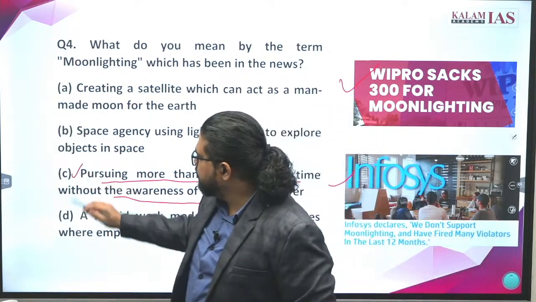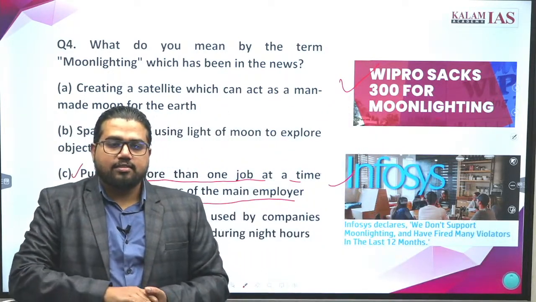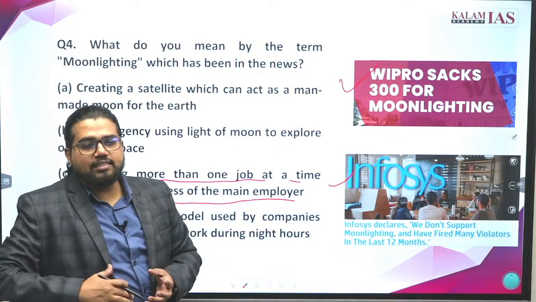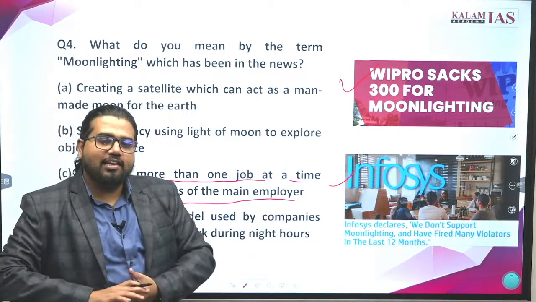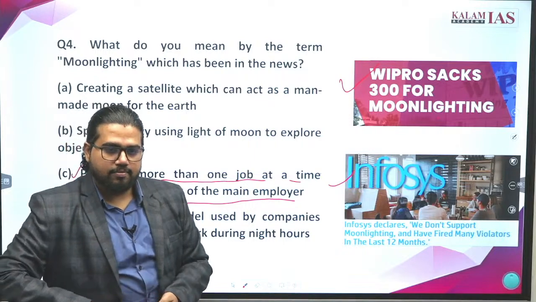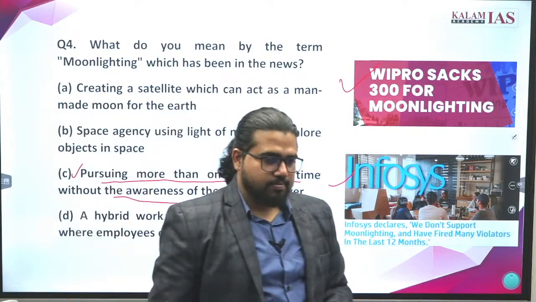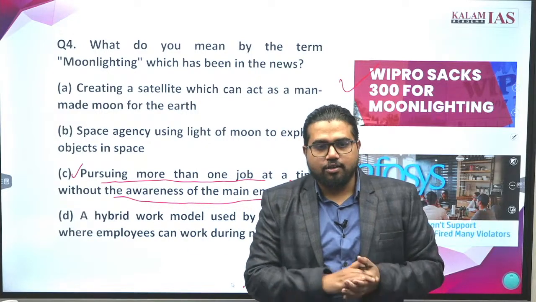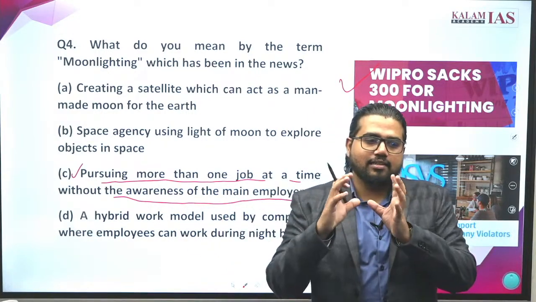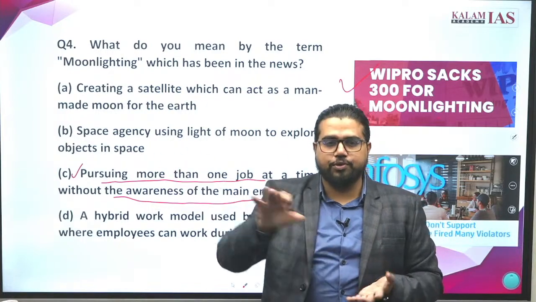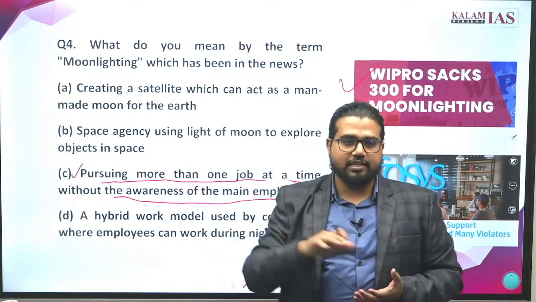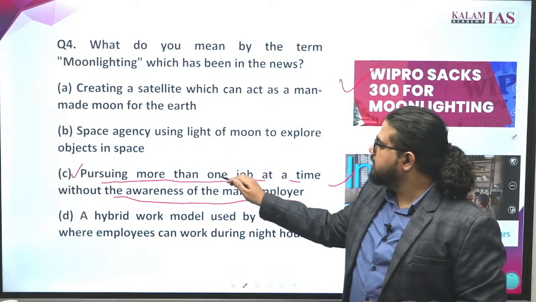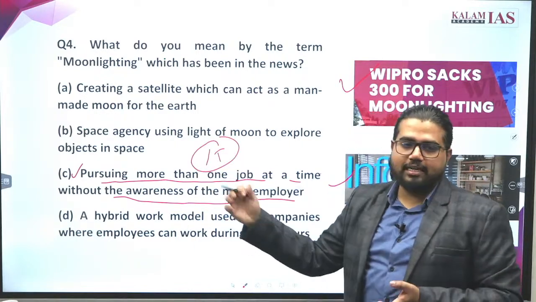So what is the legal provision regarding this? What do Indian labor laws say? Do they allow moonlighting or not? The law is only applicable to factory workers. For factory workers, it is completely banned: you cannot work for two different factories or two different companies. But that law is not applicable to the IT sector or IT workers.